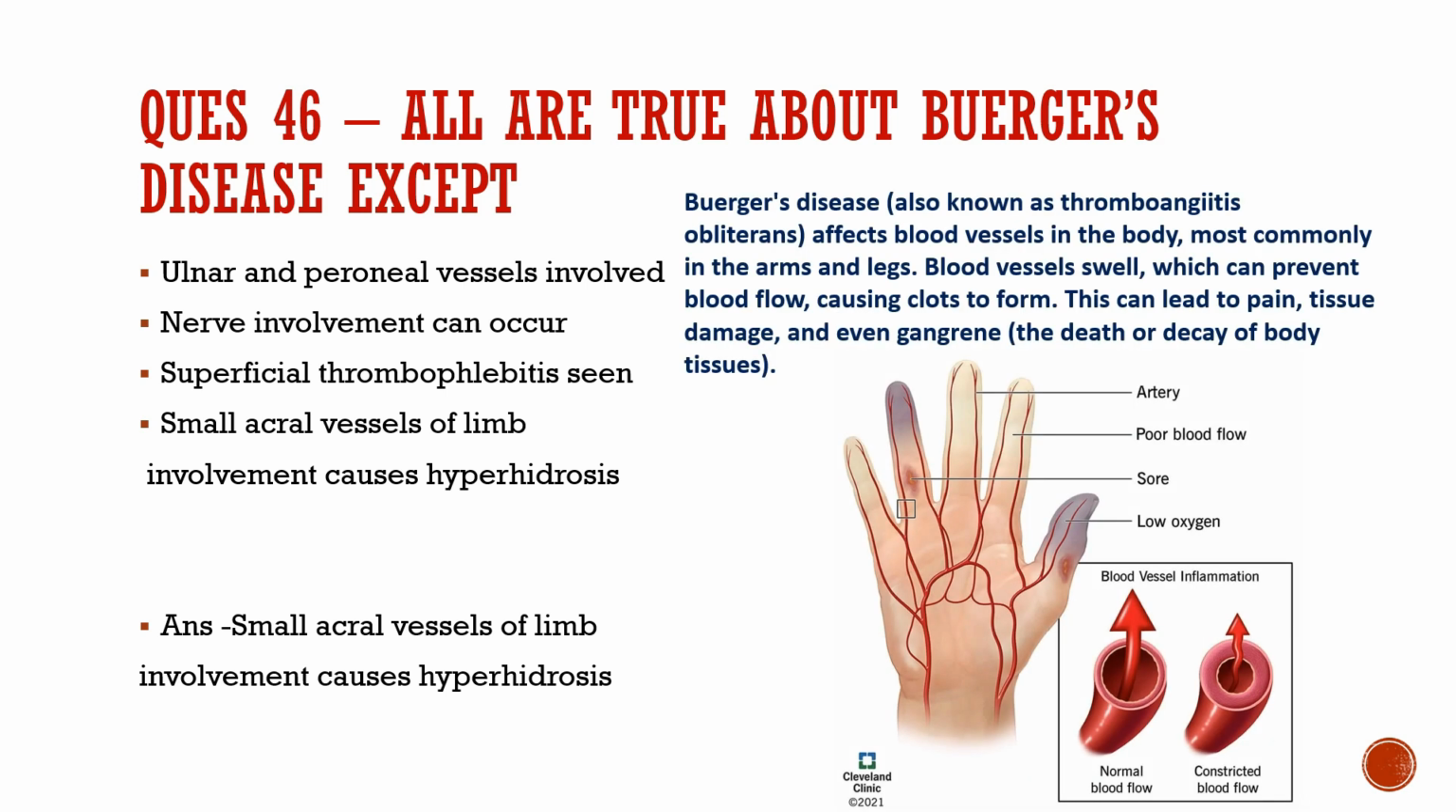So what is Buerger's disease? We need to know. Buerger's disease is also known as thromboangiitis obliterans. It affects the blood vessels in the body, mostly in the arms or legs, and these blood vessels swell, which can prevent blood flow, causing clots to form, and these can lead to pain, tissue damage, and even gangrene, that is death or decay of the body tissue.